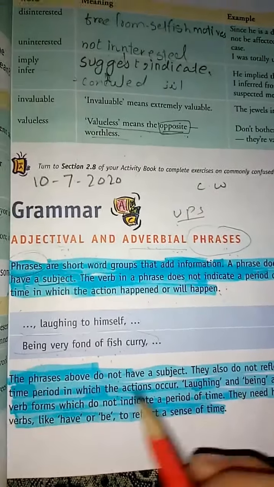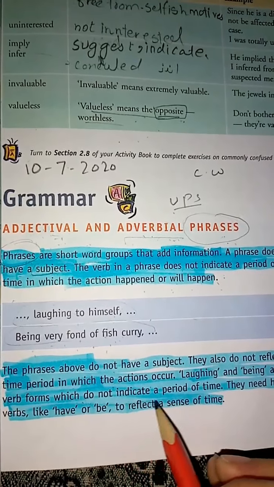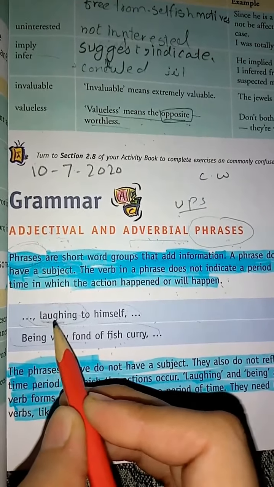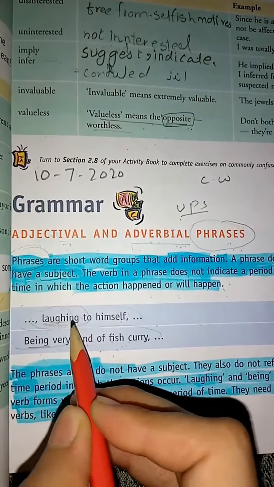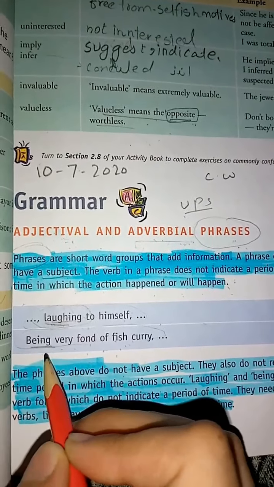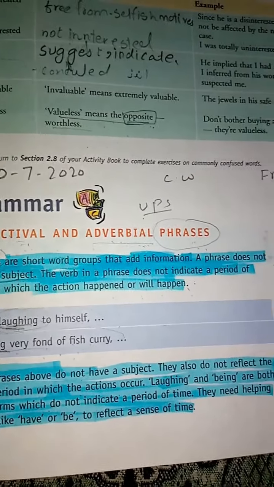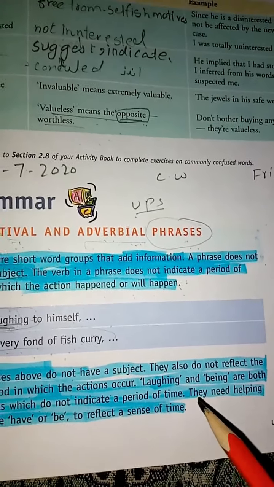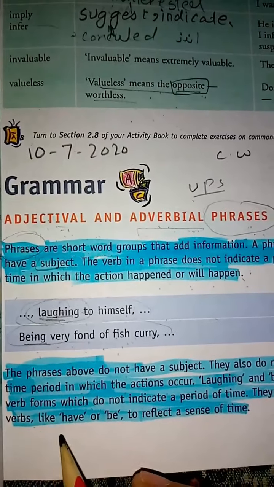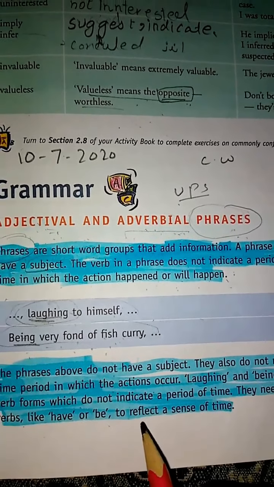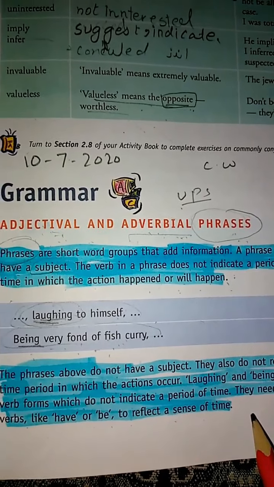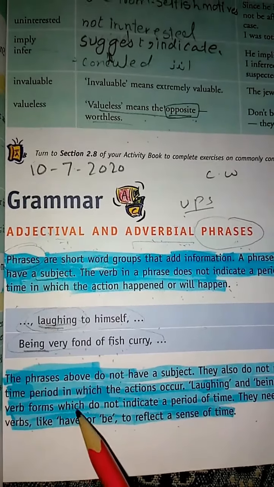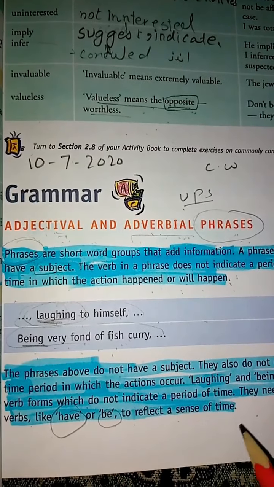Laughing and being are both verb forms which do not indicate a period of time. Laugh is a verb. Laughing and being are all verbs, but they aren't showing the time period, meaning which time they are talking about. They need helping verbs like have or be to reflect a sense of time.